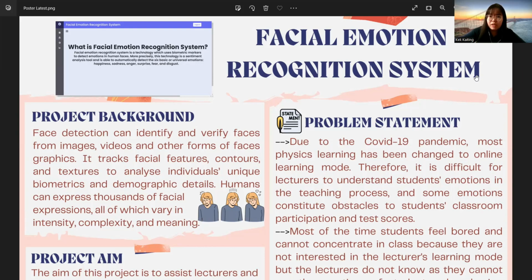Due to the COVID-19 pandemic, most physical learning has been changed to online learning modes. Therefore, it's difficult for lecturers to understand the student emotions in the teaching process, and some emotions constitute obstacles to student classroom participation and test score. Besides, most of the time, students will feel bored and cannot concentrate in the class because they are not interested in the lecturer's learning modes, but the lecturers do not know as they cannot see the emotion of the student when having the online classes.